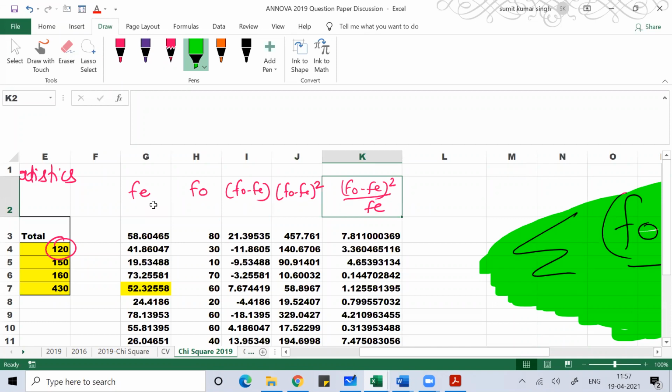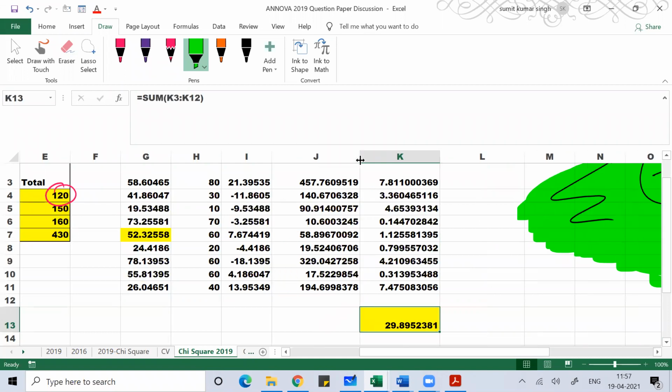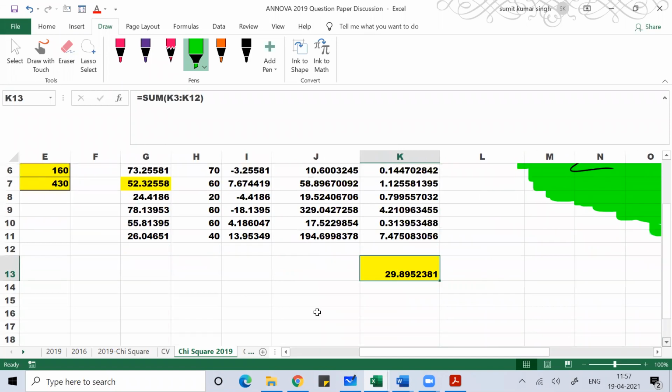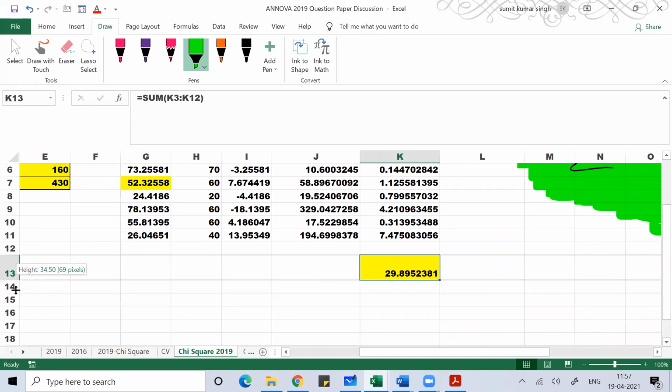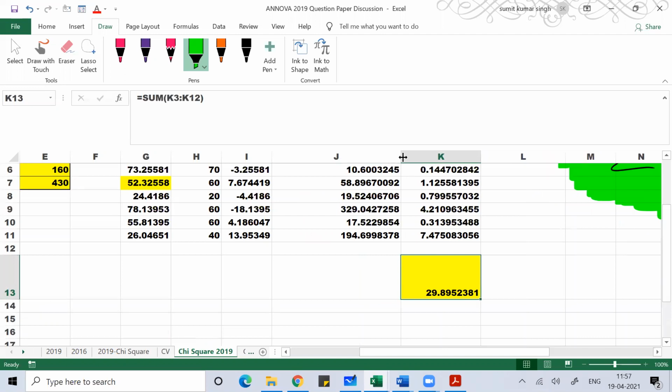The F naught minus FE square, whatever you get, divided by the expected frequency, and the sum total of that is your calculated chi-square statistics value.